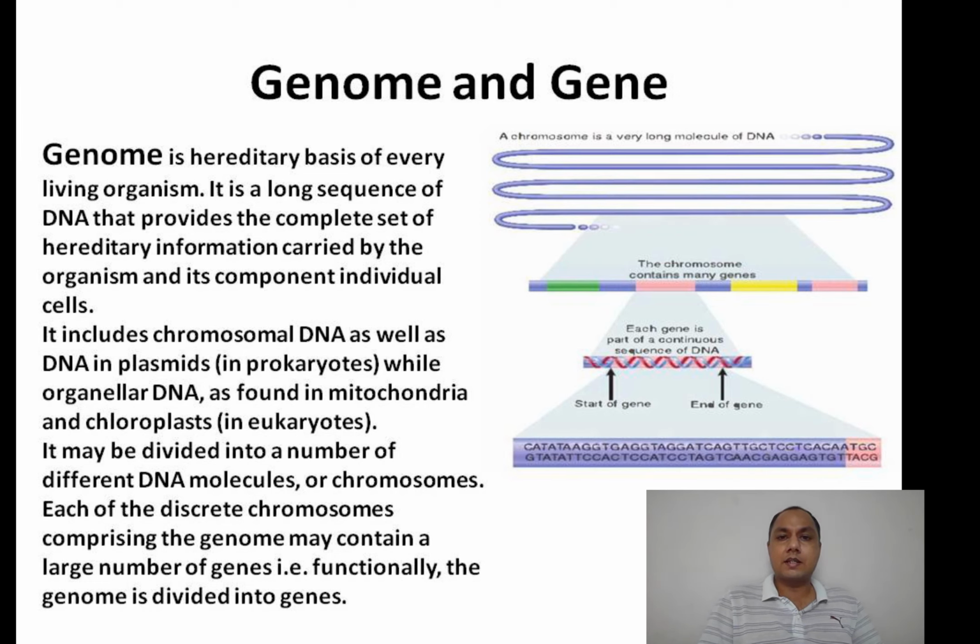So a gene is a part of the DNA sequence of a chromosome, and within the gene there is certain information about where the transcription or expression of the gene should start and where it should end. So the whole procedure, the whole information, is contained within the gene.